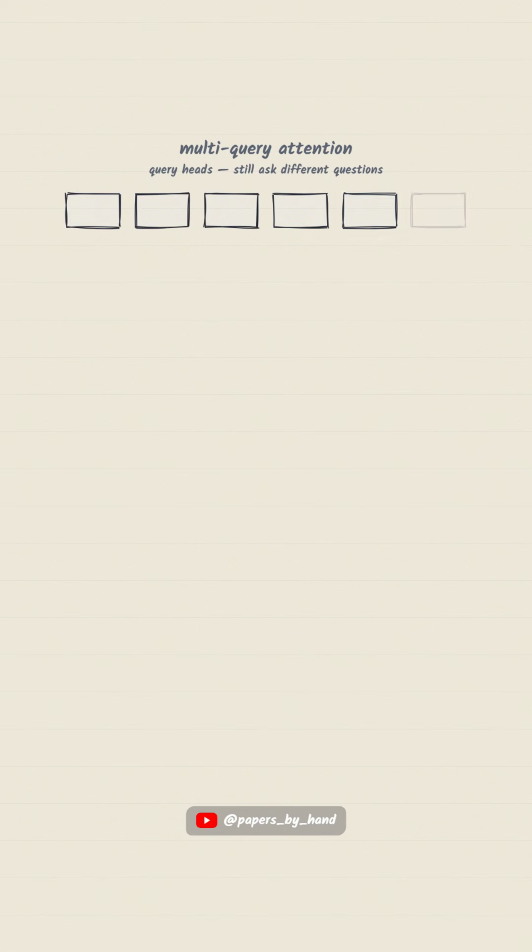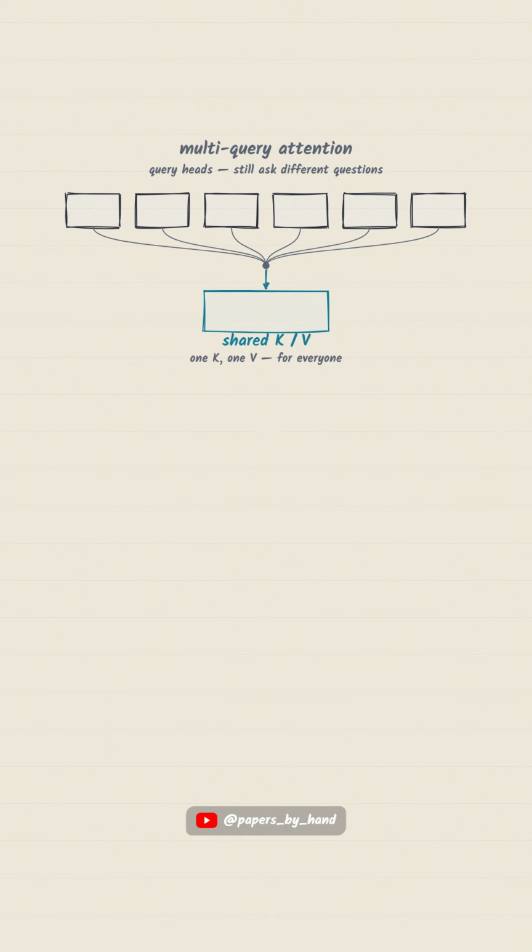Noam Shazeer's fix, from years earlier, was gloriously blunt. What if all the query heads shared one set of keys and values? Keep the query heads. They still ask different questions, but hand them all the same key and value. That's multi-query attention, and it shrinks the cache by the number of heads. 64 heads, 64 times smaller.